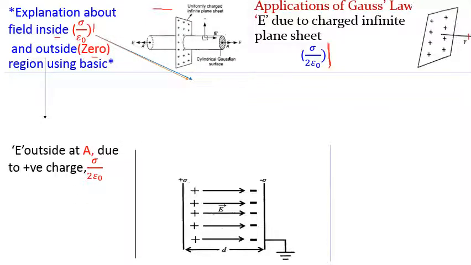Now for this purpose, let us consider this point A, which is outside. The electric intensity at this point A due to this positive charge is away from the charge, in this direction.